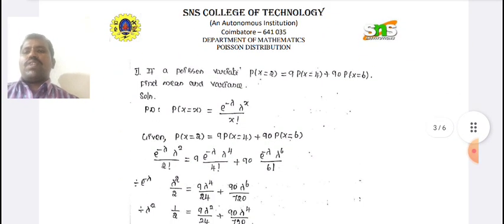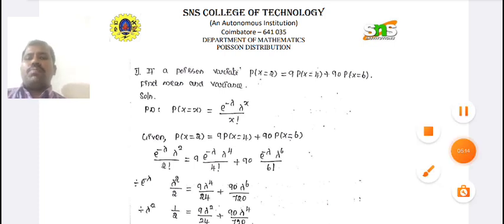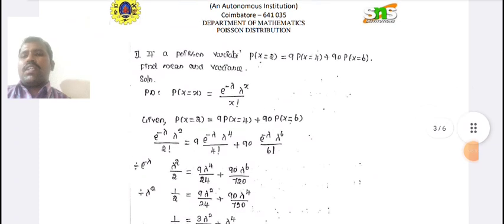Next one, if the Poisson variate P of x equal to 2 equals 9 into P of x equal to 4 plus 90 into P of x equal to 6, find mean and variance. Solution: mean and variance of the given Poisson variate.